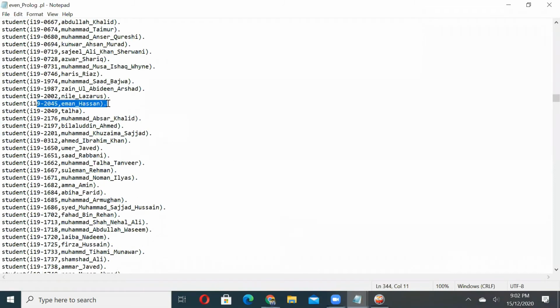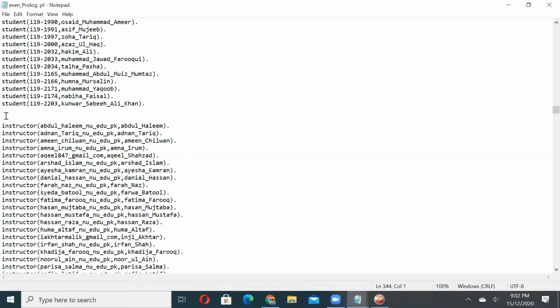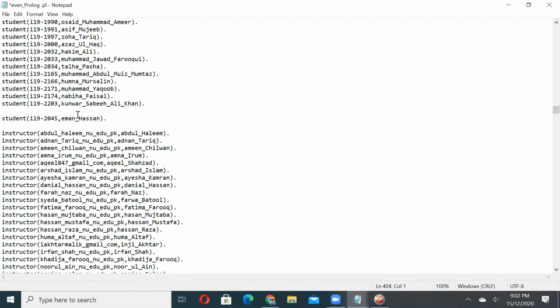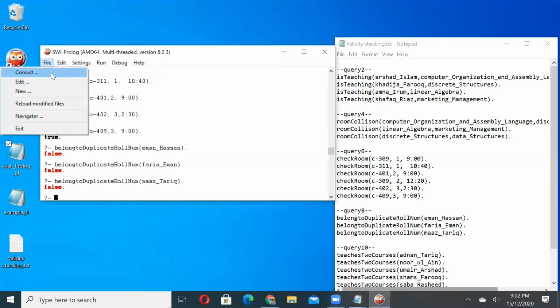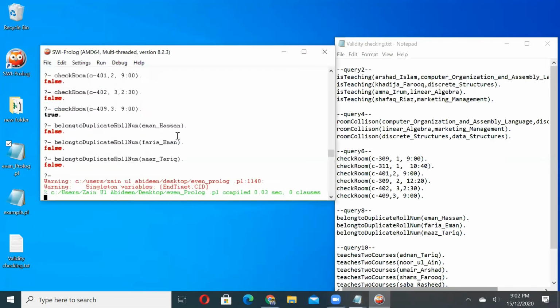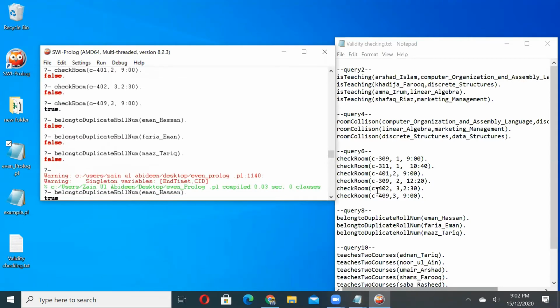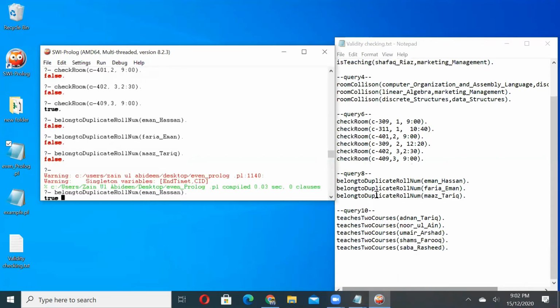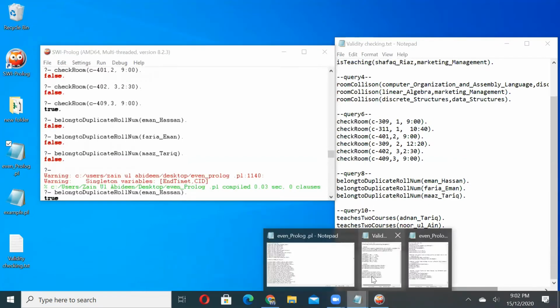Here it is. We will create a dummy of it with some roll number 4000, and then we will consult the file again and then check belong to duplicate roll number Iman Hassan, and it returns true, so we can verify that our query is running fine.